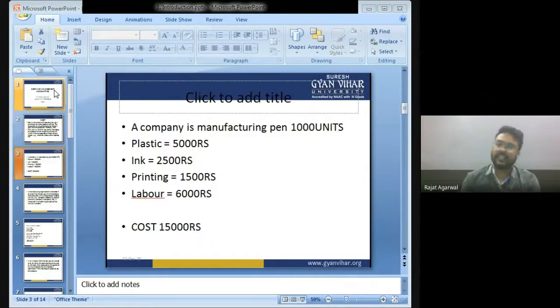For example, take this example. A company is manufacturing pen.